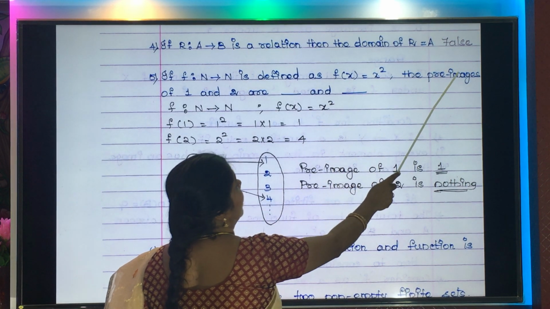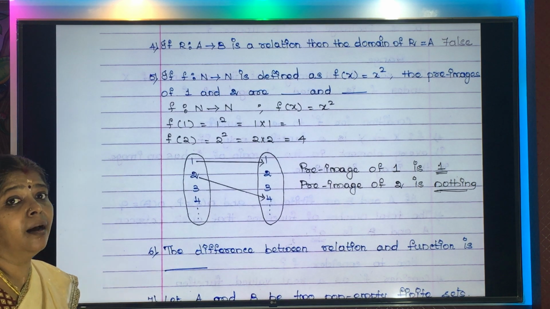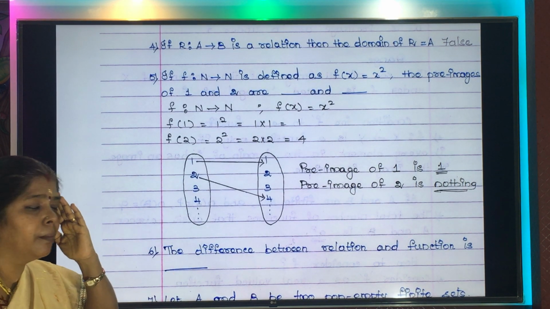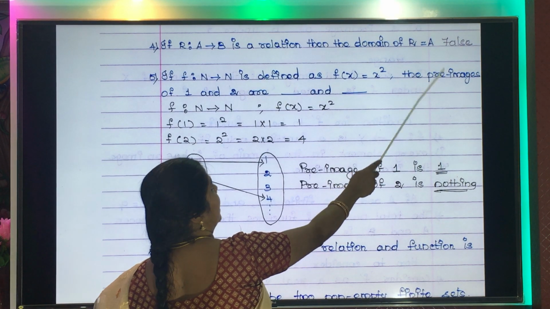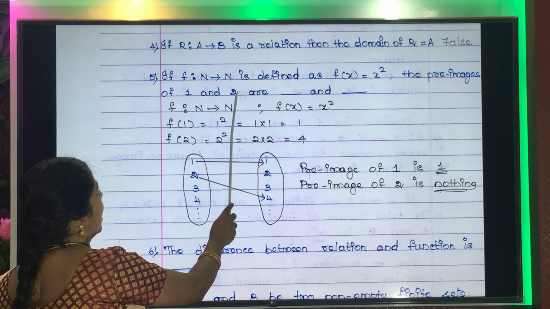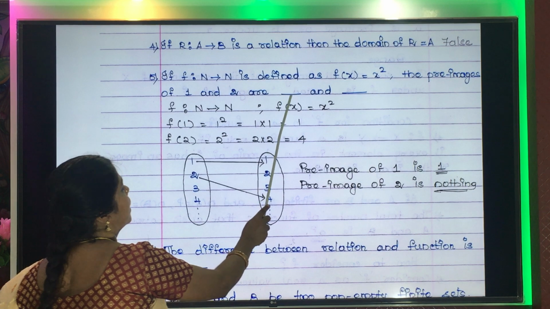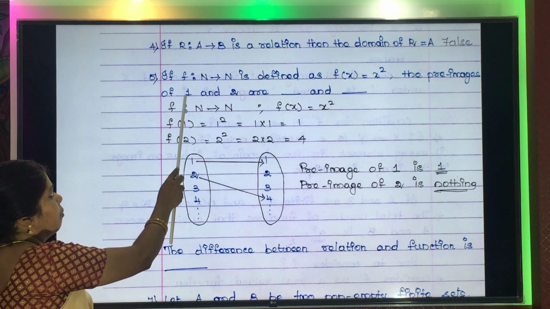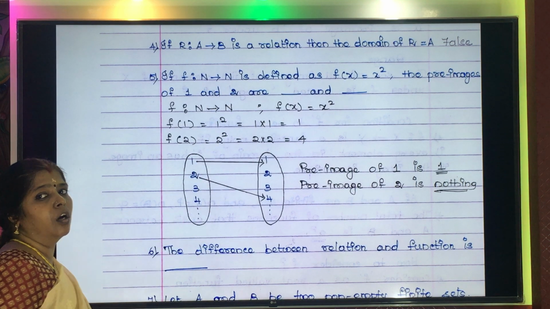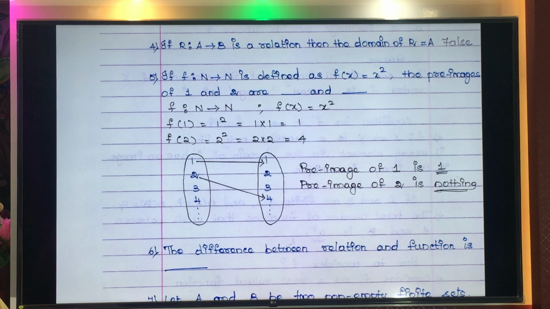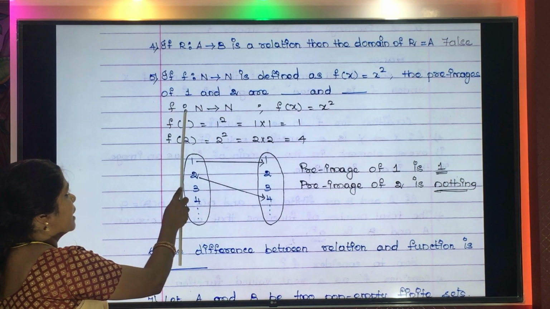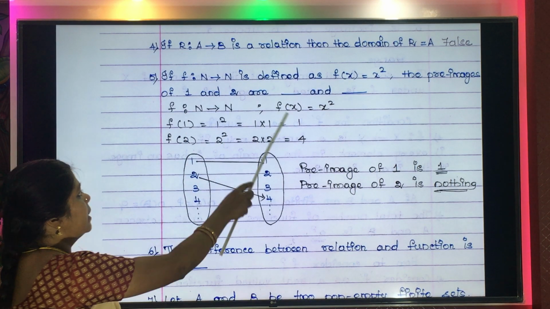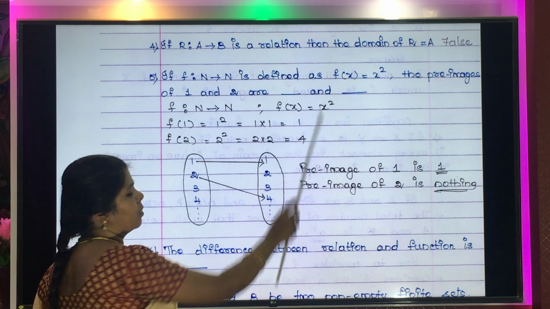The pre-images. What are they asking? Pre-images. They are not asking images. Please remember, they are asking pre-images of 1 and 2 are dash and dash. So, what is the pre-image of 1 and what is the pre-image of 2 they are asking? We all know that f is a function from natural number to natural number and it is given by f of x equal to x square.